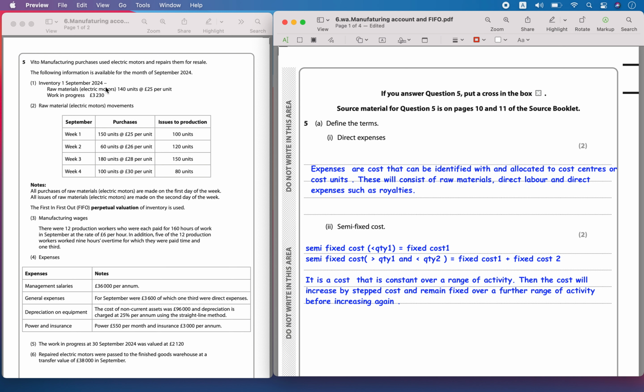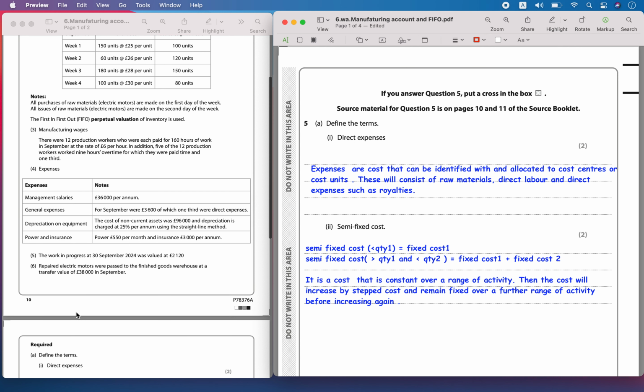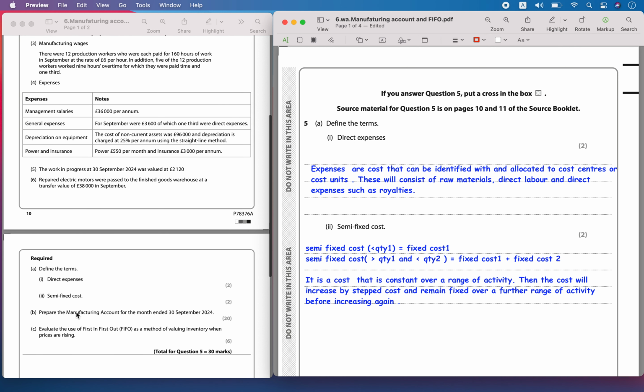So they have this inventory on 1st September, then they have given the work in progress, then raw inventory movements, and inventory valuation. All purchases of raw materials are made on the first day of the week and issues are made on the second day of the week. The first in first out perpetual inventory is used. Then they have given information about manufacturing wages, their expenses, work in progress and other information.